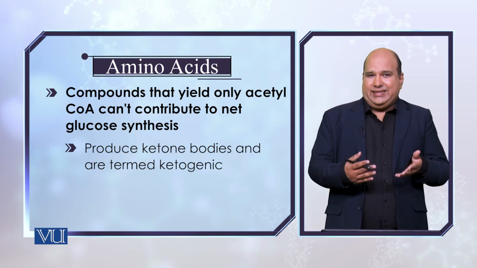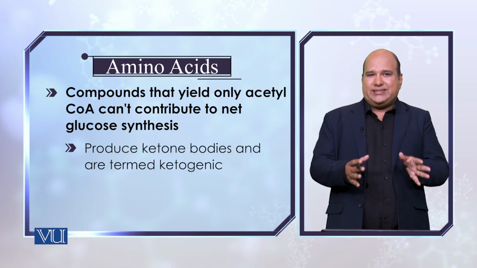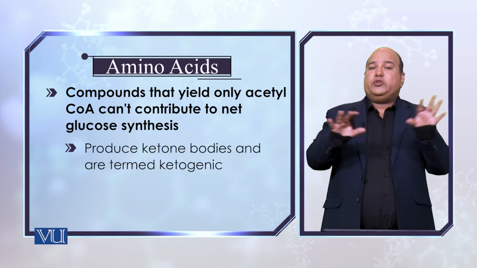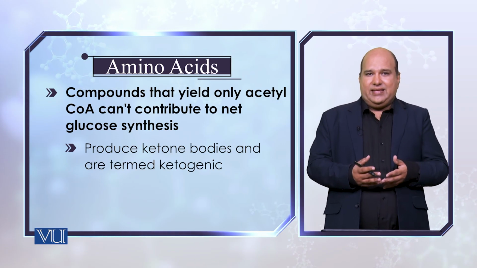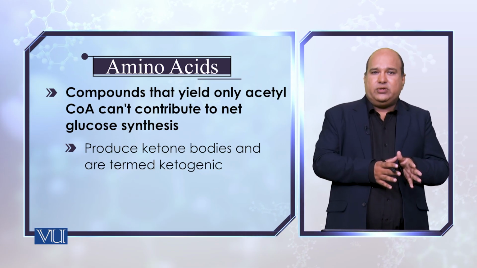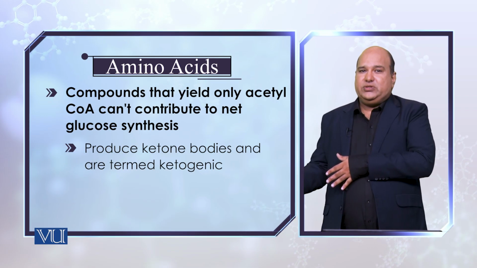So acetyl-CoA itself doesn't take part in the formation of glucose through gluconeogenesis. That's why we say the ketogenic amino acids don't take part in gluconeogenesis.